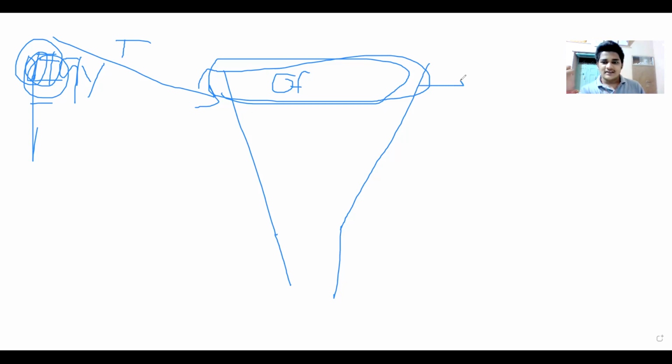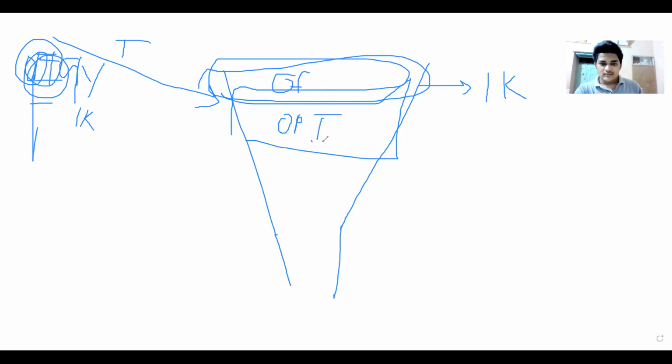Let's say 1,000 people saw your offer. That's it. Via Facebook ads, 1,000 people saw. I should write 1K here. And from 1,000 people, let's say only 10% conversion, 100 people opt in for the offer. 100 people show interest in your offer from 1,000 people.